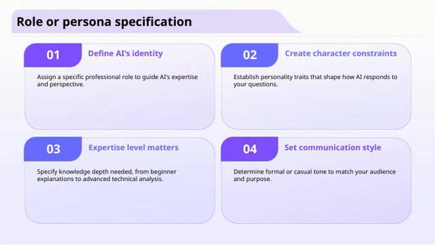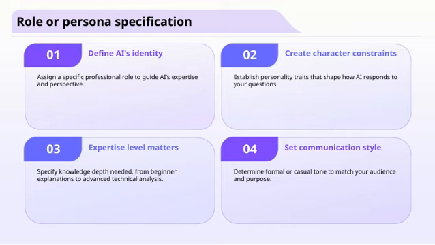All right, let's dive into slide 4. Here, we're focusing on how to define the role or persona of your AI. Essentially, this is about giving your AI a clear identity by assigning a specific professional role. This helps guide the AI's expertise and perspective, making its responses more targeted and relevant. Next, creating character constraints is crucial. These are personality traits that shape how the AI responds, whether it's formal, friendly, concise, or detailed. Setting these traits ensures the AI's tone aligns with your audience and purpose.